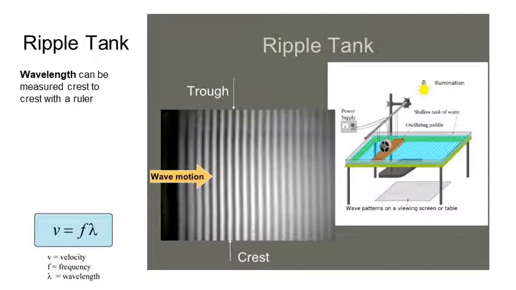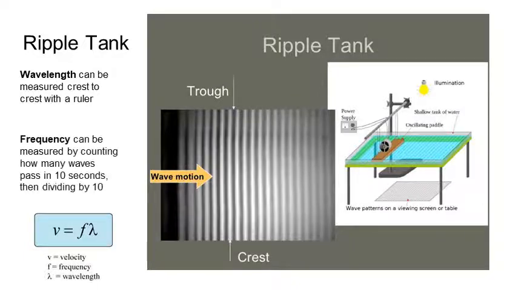The wavelength is just measured using a ruler. You just measure from one wave to the next wave, crest to crest, with your ruler to measure the wavelength. Now to help do that, you can use the strobe light, the very fast flashing light above the ripple tank, to make it look like the waves are frozen and not moving. To measure the frequency of the wave, we count how many waves go past in 10 seconds and then divide by 10 to work out how many waves there are in 1 second. So we've got our wavelength by measuring crest to crest with a ruler, and frequency by counting how many waves pass in 10 seconds and dividing by 10.